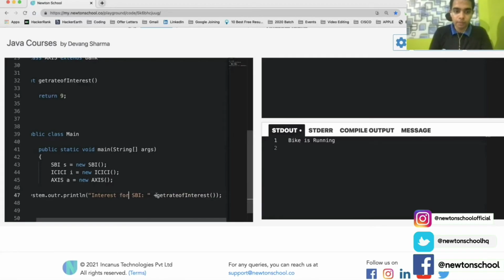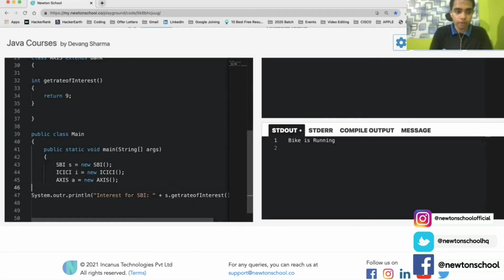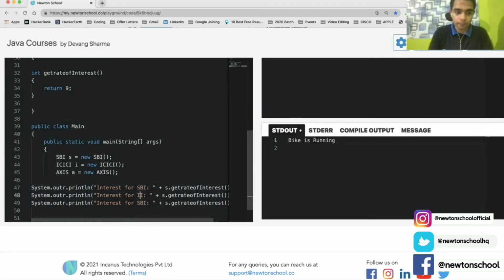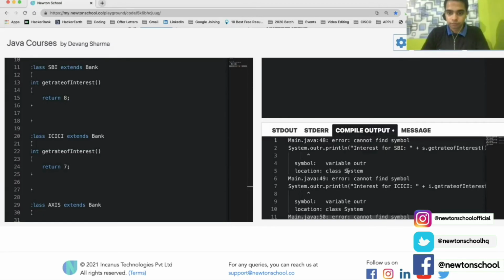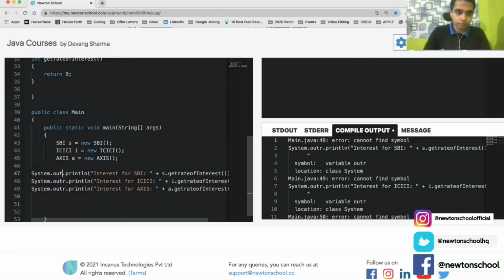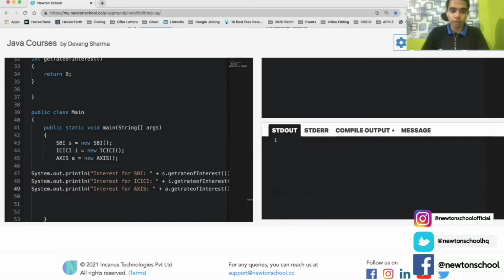To access the method, we have to access it by the object. So s.getRateOfInterest. Similarly, we can get it for ICICI as well as for Axis. This will become i, this will become a, and this will become Axis. Let's see the output, if we are able to get the output.